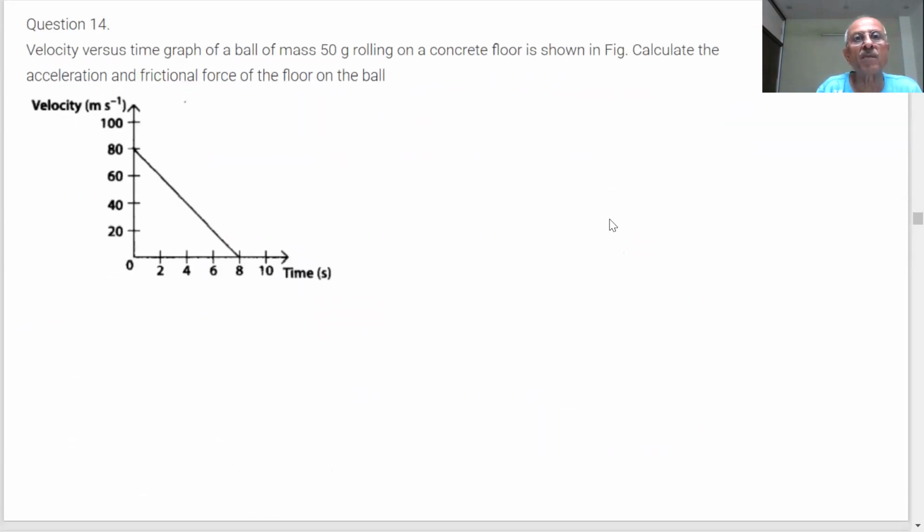Velocity versus time graph of a ball of mass 50 gram rolling on a concrete floor is shown. Calculate the acceleration and frictional force of the floor on the ball.